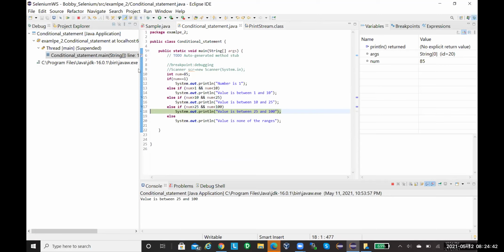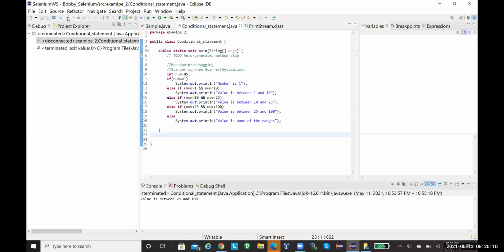You can double click on this breakpoint. It will remove these breakpoints. You see 17 and 15. So from next time onwards, it won't stop even if you debug. If you want to continue your execution and don't want to go line by line, you see there is a resume icon on the top, the play icon. That will complete the next steps.